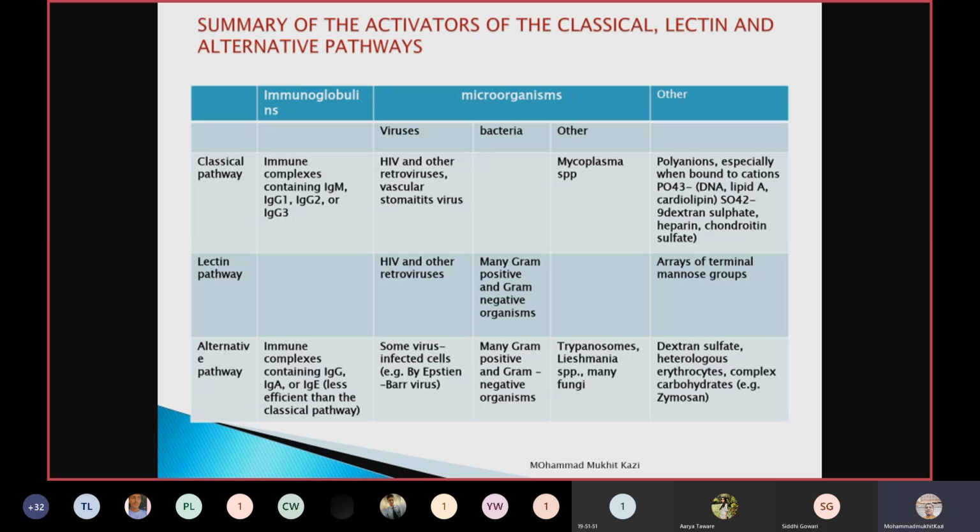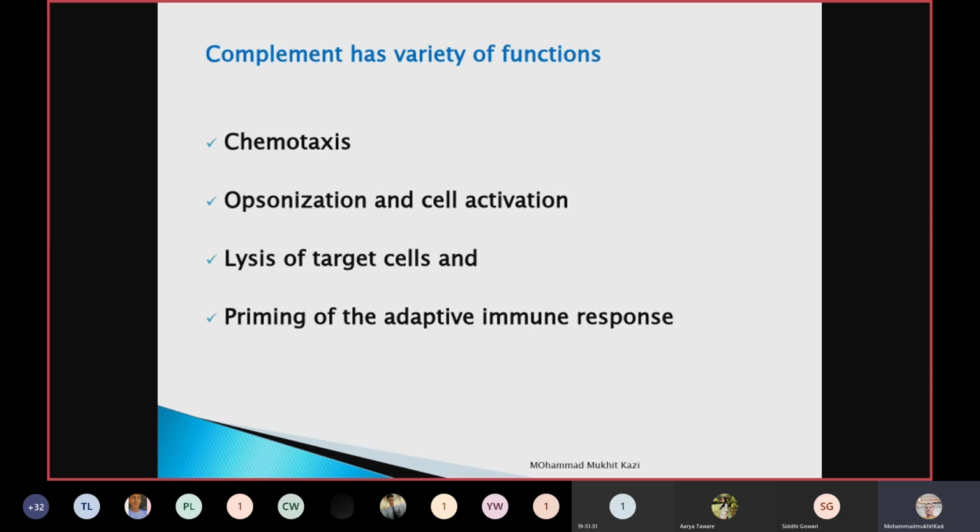There are certain viruses which will activate the classical pathway, such as HIV and other retroviruses. Then bacteria also activate the lectin pathway, specifically gram-positive and then gram-negative. And the alternative pathway, many gram-positive and gram-negative organisms will also activate the alternative pathway. And there are certain other organisms which will be responsible for activation of various pathways.